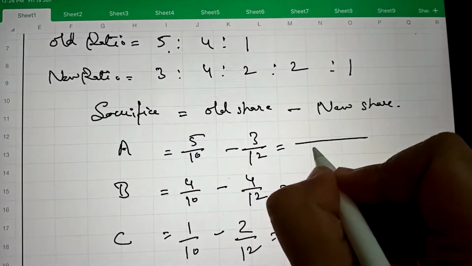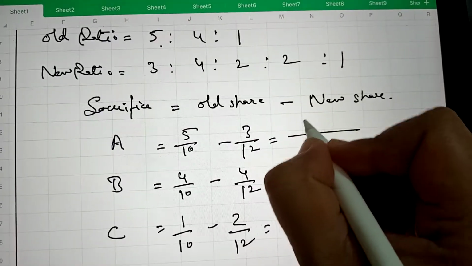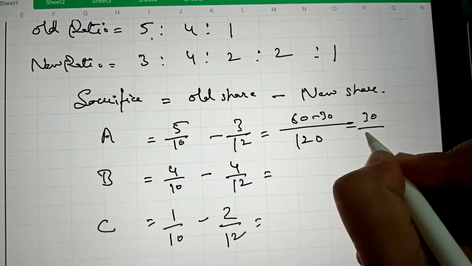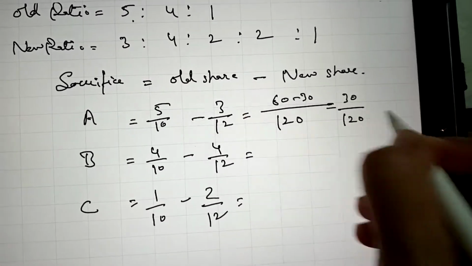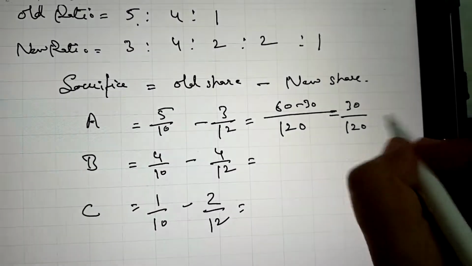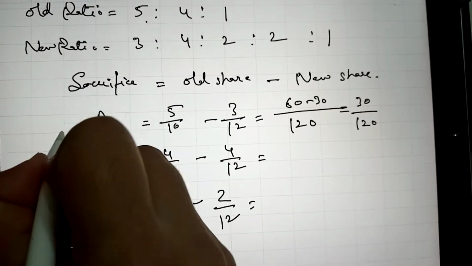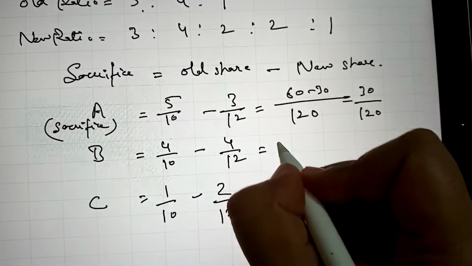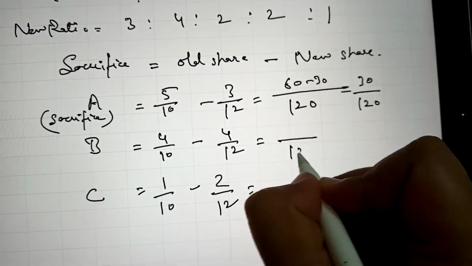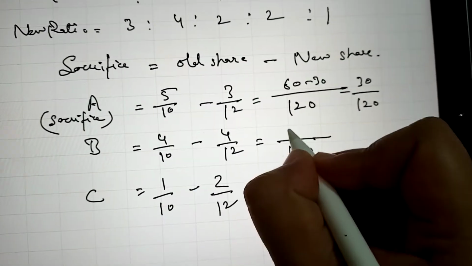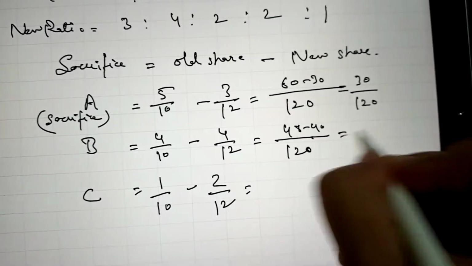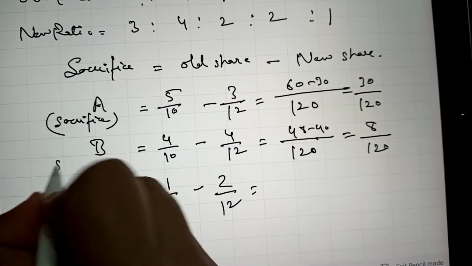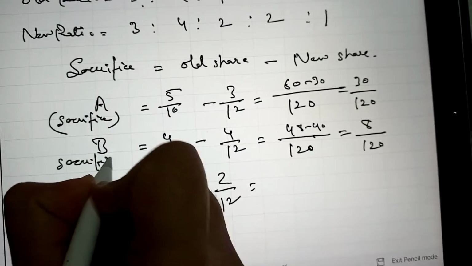So in case of A, answer is 30/120. Being positive answer, A is sacrificing partner. In case of B, answer is positive 8/120. So he is also a sacrificing partner.